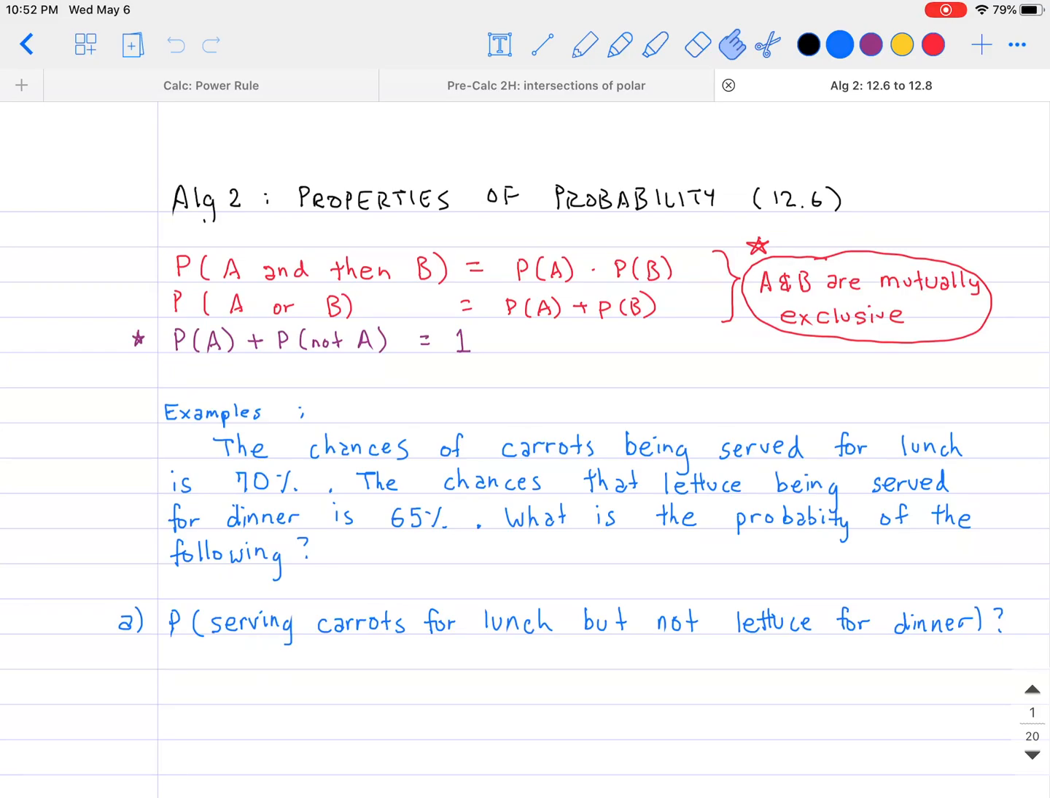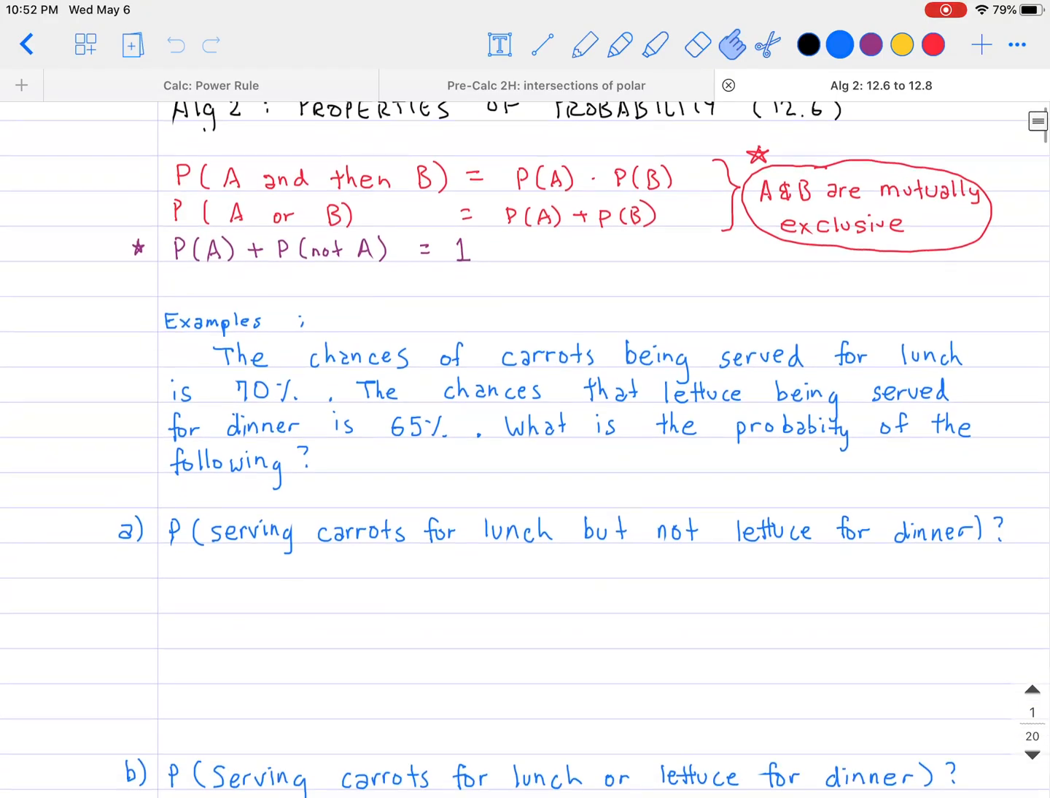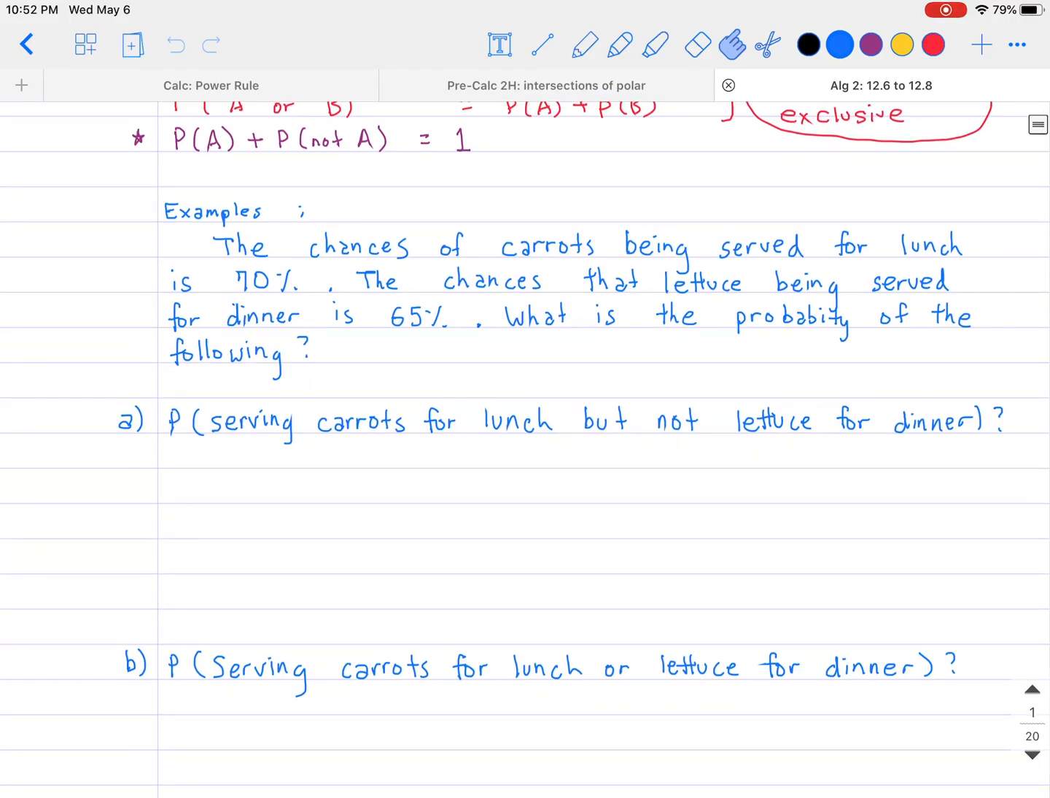So let's go ahead and look at some examples, so that you can see what I'm actually talking about. Also, for the case of P of A and then B, we have to note that A and B are events that are independent, that is to say, they are not related to each other in any way whatsoever. So here's an example where we're going to get to use these three properties.